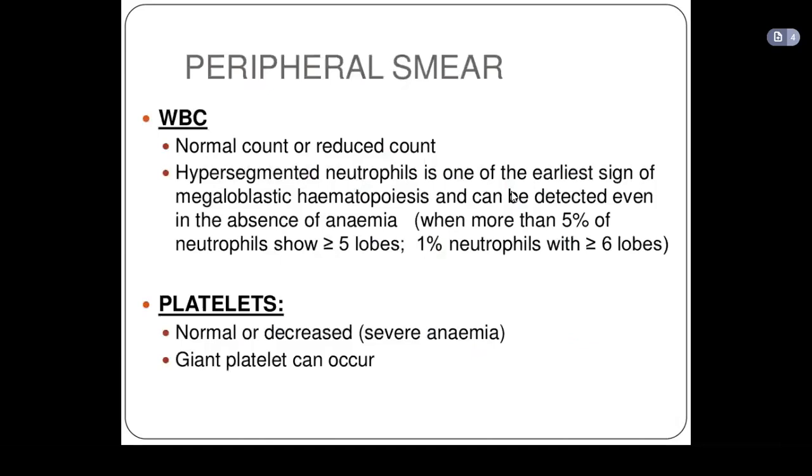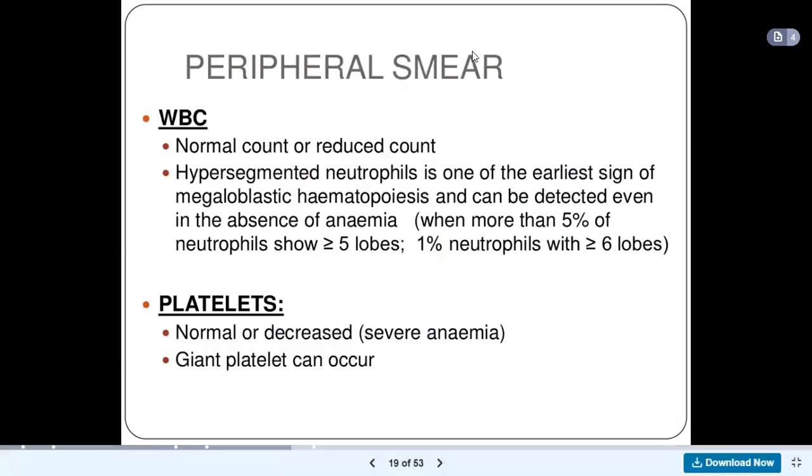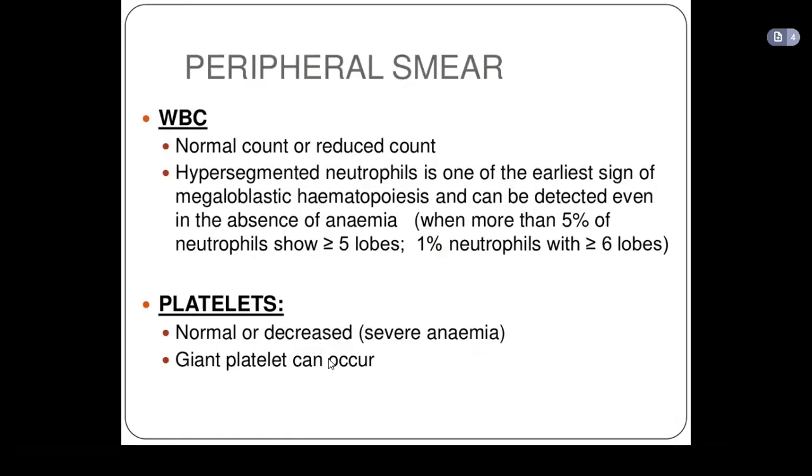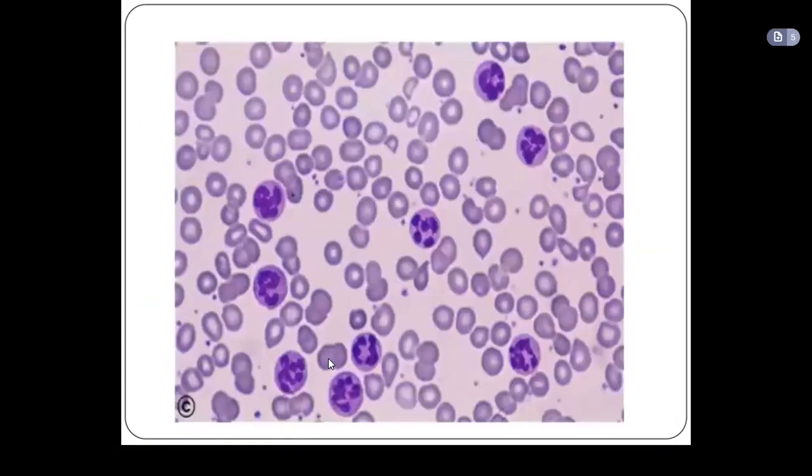Okay. So, peripheral smear: we said the white blood cells could be a normal count or reduced. We already talked about this before. Platelets could be normal or decreased, and giant platelets can occur. So you can find some platelets that are bigger than the normal size.